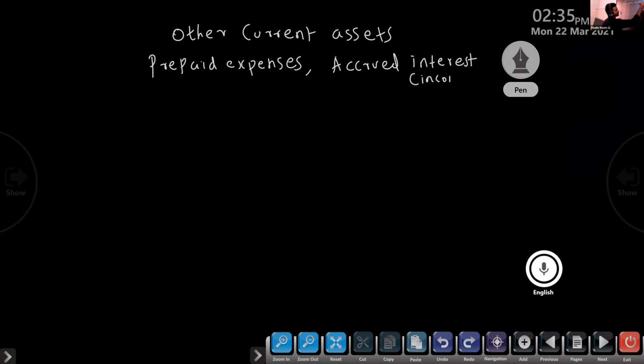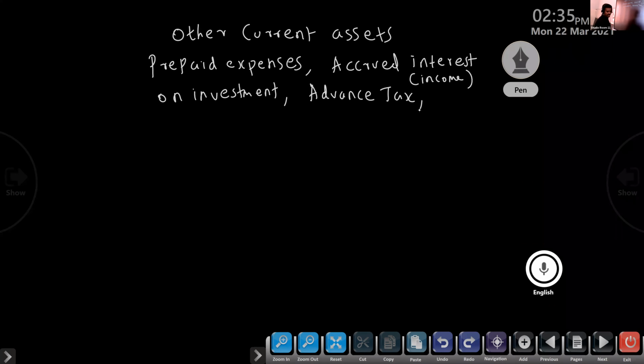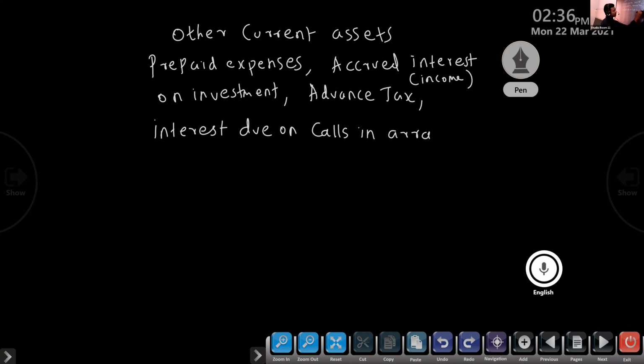Then advance tax, that is prepaid expenses. Then interest due on calls in arrear. If the shareholder failed to pay any amount, we will get interest. That is other current assets.